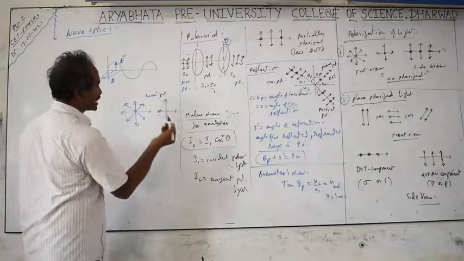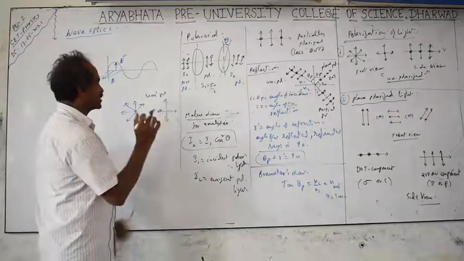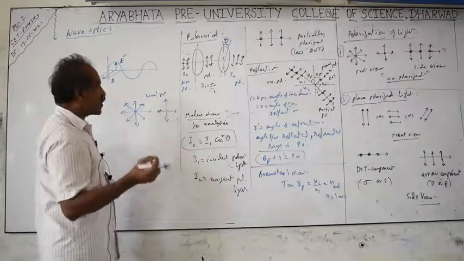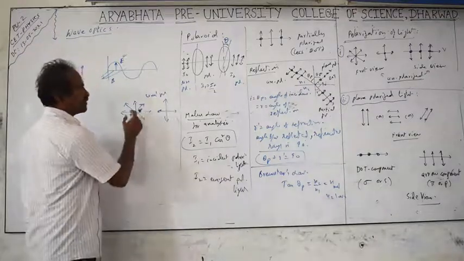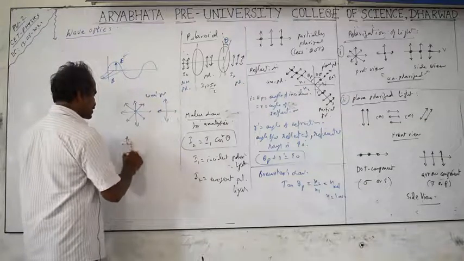If you are passing waves through a slit, for light waves the slit has to be of the order of angstrom units. For that purpose you take the crystal structure, some particular crystals, calcite crystals or quartz crystals. Through that, if you pass the unpolarized light in particular directions, then what you get is the light waves vibrating only in a single plane.